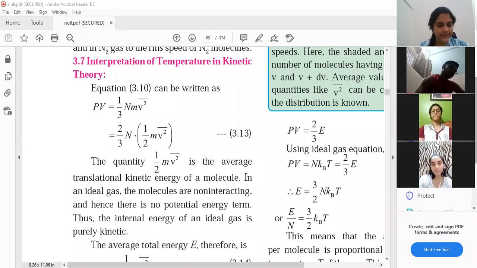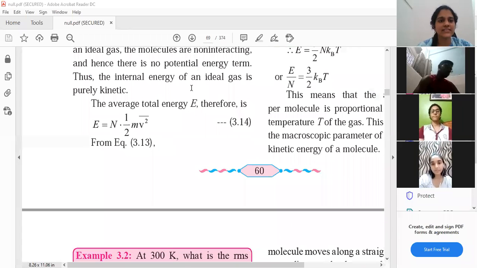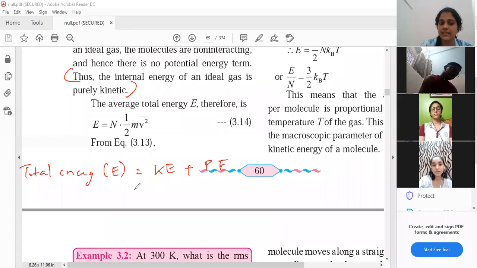Okay, let us move ahead now. If you all have understood till here, now see students, here is another point. They have not written it separately in the statement. But what you can do is, if you want, you can show total energy, which is given by capital E. Total energy is kinetic energy plus potential energy. What is kinetic energy in this case? Capital N. Capital N is my number of molecules, right?